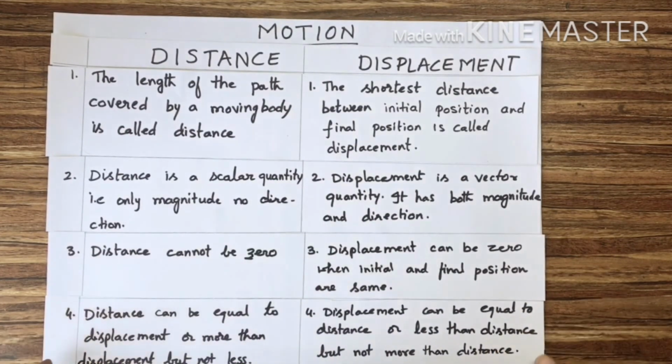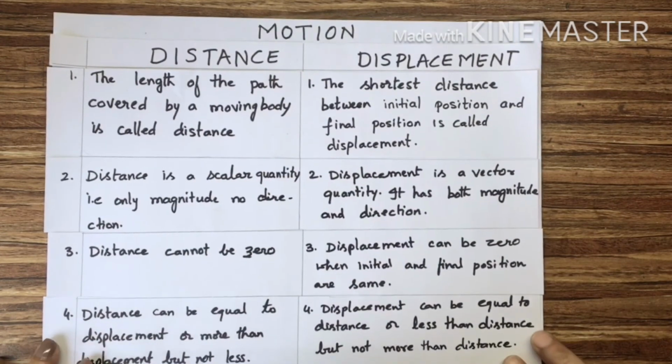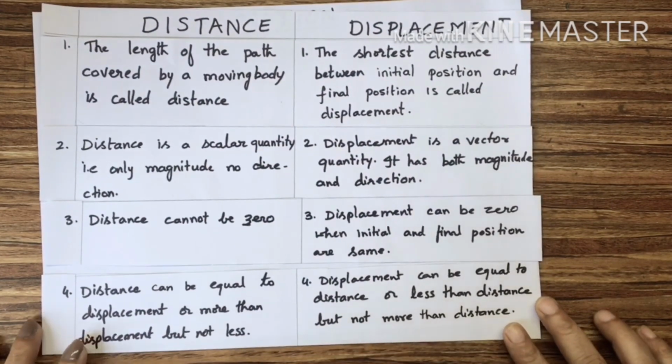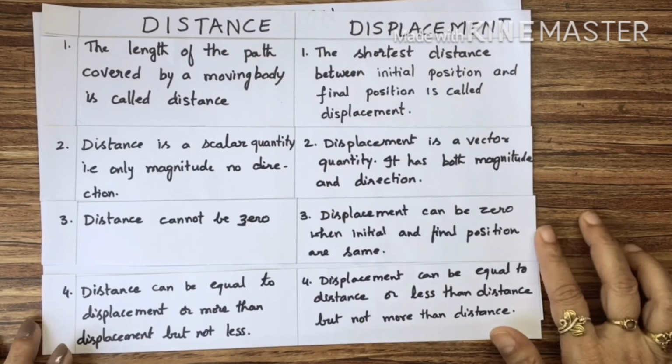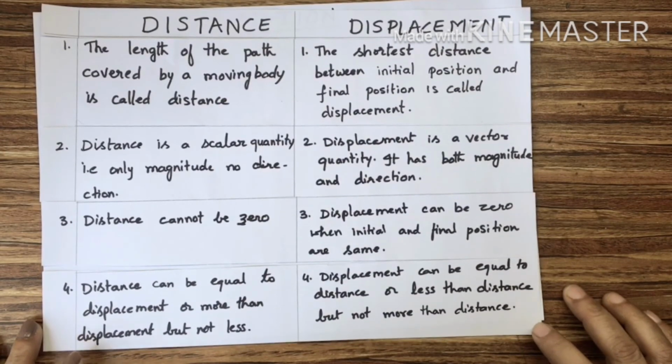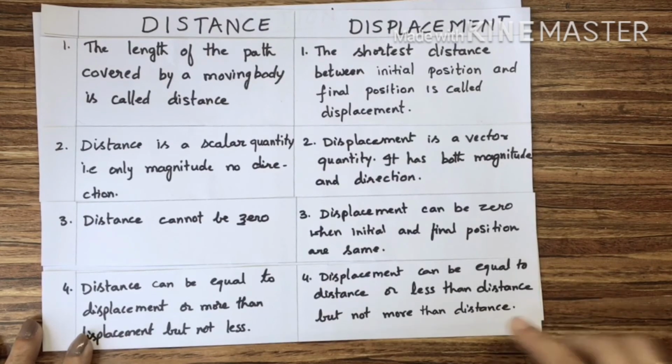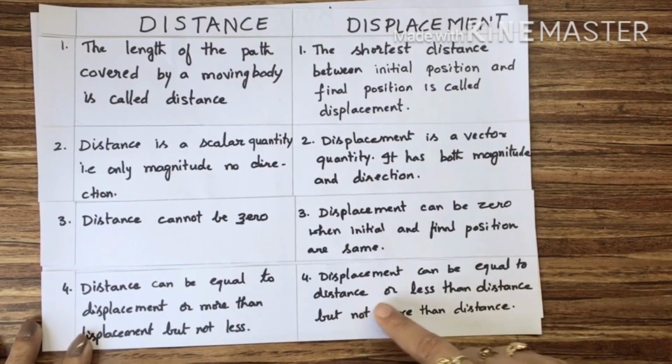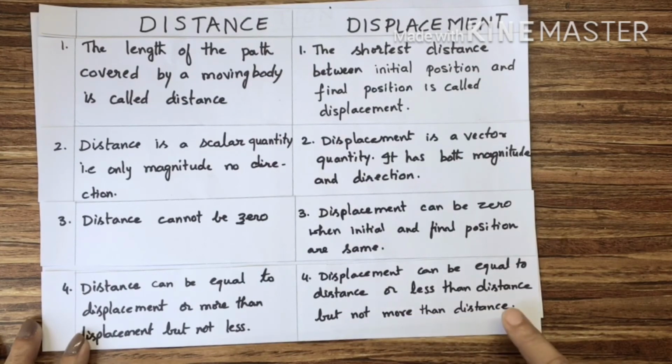Fourth difference, distance can be equal to displacement or more than displacement. But it cannot be less than displacement because distance is the original path covered and displacement is the shortest distance. So displacement can be equal to distance or less than distance, but not more than distance because displacement is the shortest distance covered.